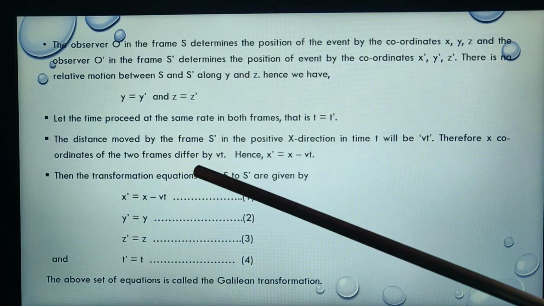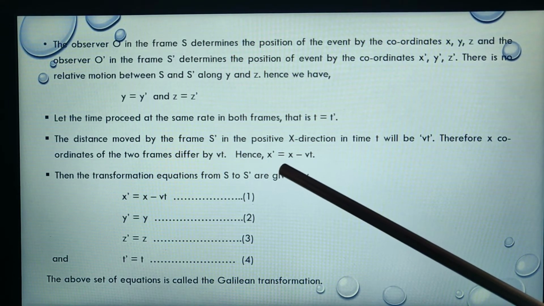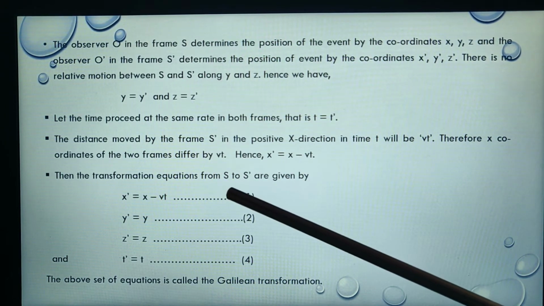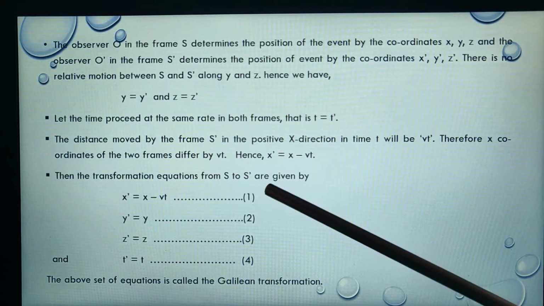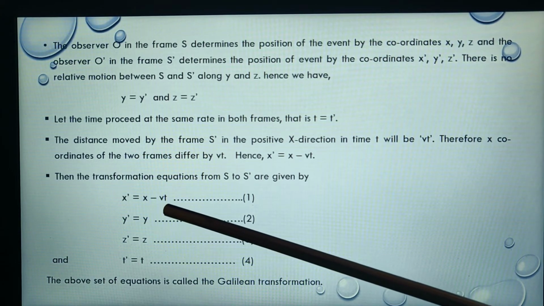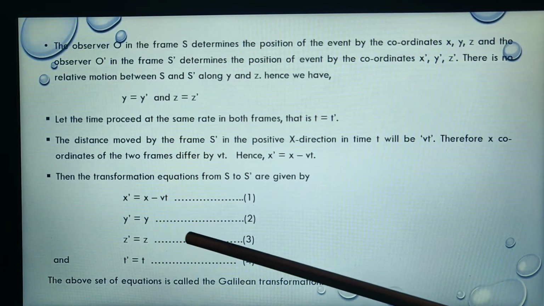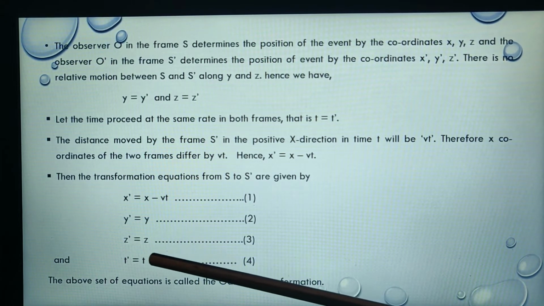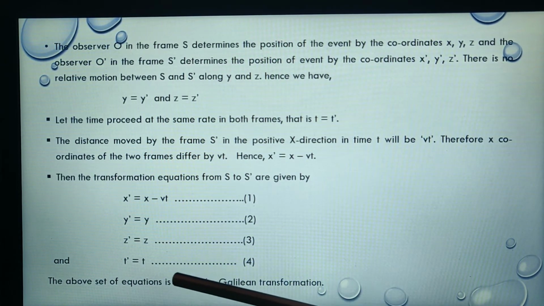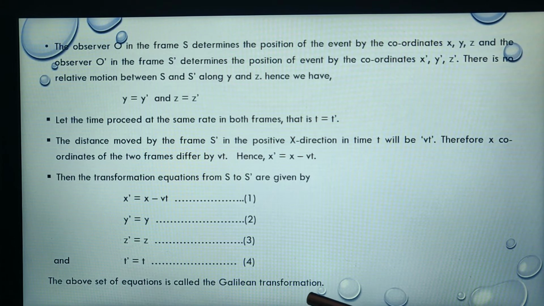Therefore, the x coordinates of the two frames differ by Vt. Hence, we can write x prime equal to x minus Vt. Then the transformation equations from S to S prime are given by x prime equal to x minus Vt, y prime equal to y, z prime equal to z, and t prime equal to t. So these are the four equations. The above set of equations is called the Galilean transformation equations.